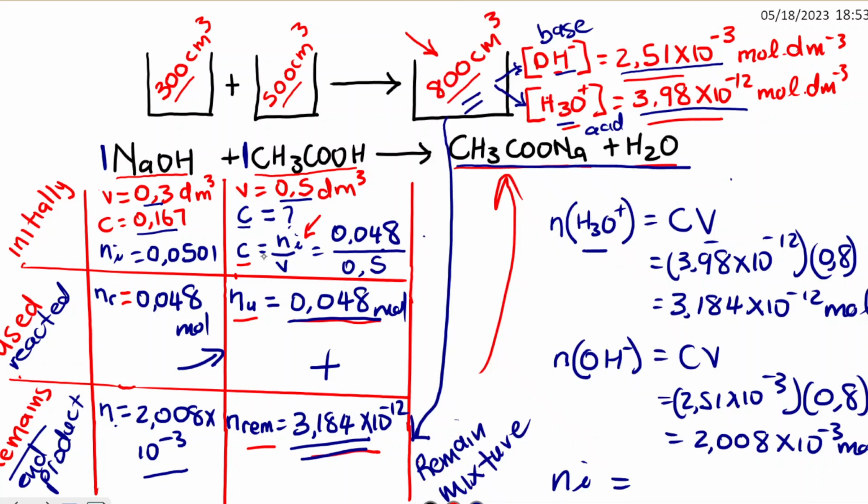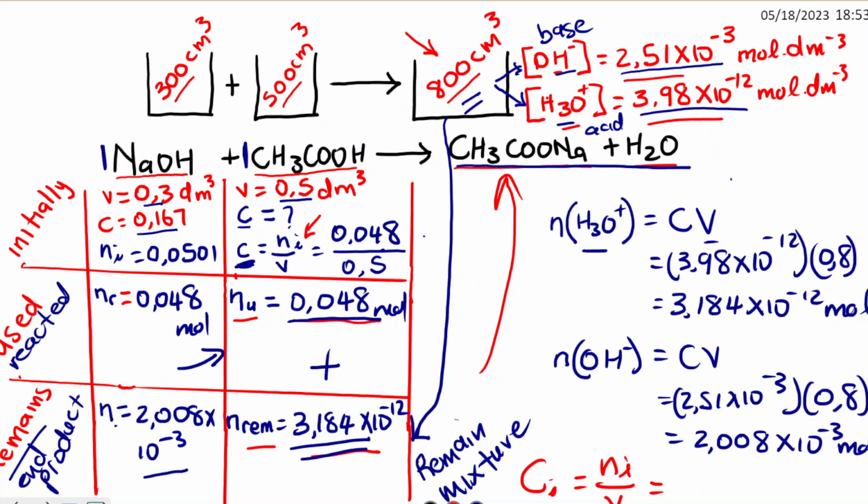Now, the last answer is to find the concentration. Now we know the number of moles initial. We know the volume initial, 0.5. Let's divide these two to get the concentration. So the concentration initial for that acid is equal to the number of moles initial divided by the volume.